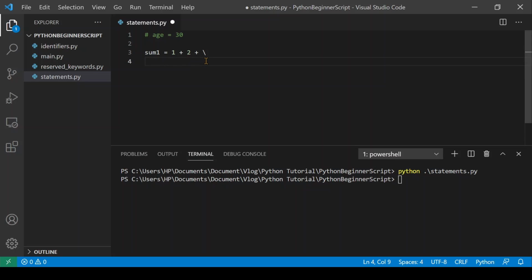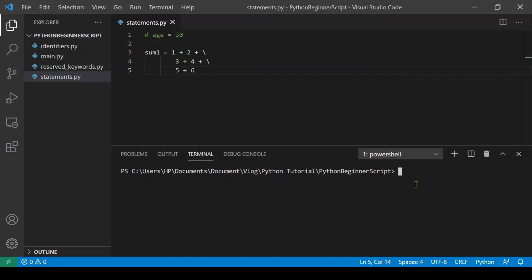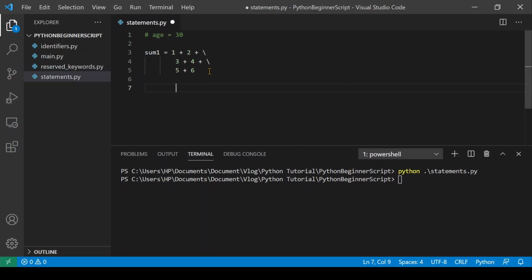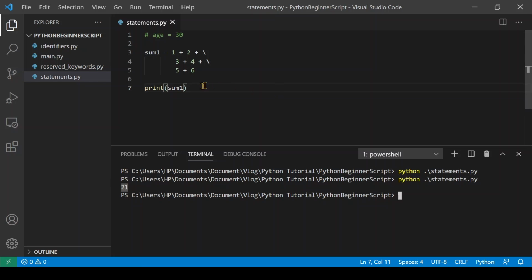In Python, the end of a statement is marked by a new line character. But we can make a statement extend over multiple lines with a backslash. This is how we can declare a multi-line statement. So let's run this code, and as you can see, there is no error when we executed this code, and it also printed the summation correctly.